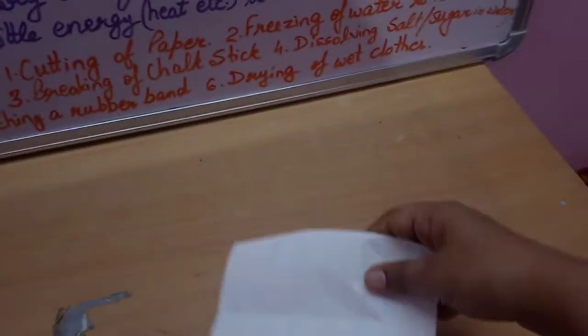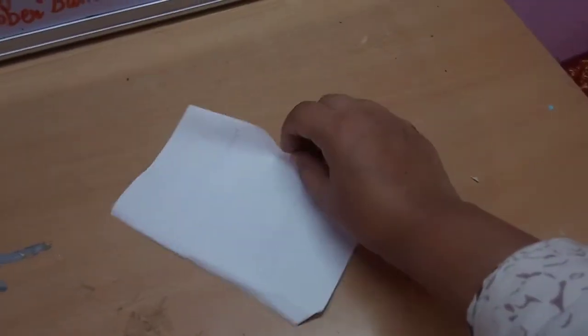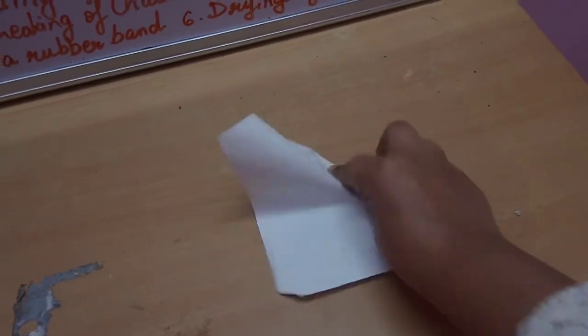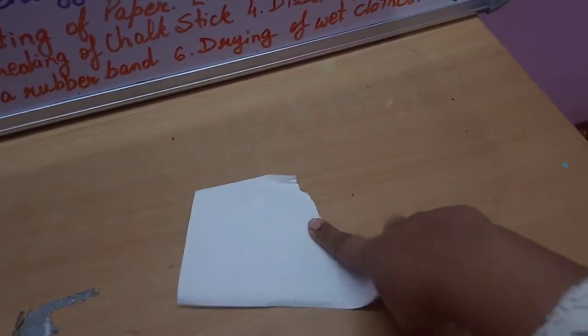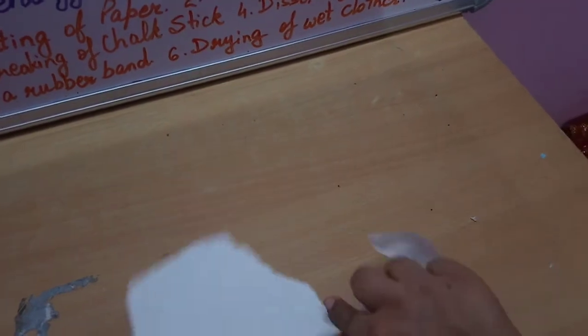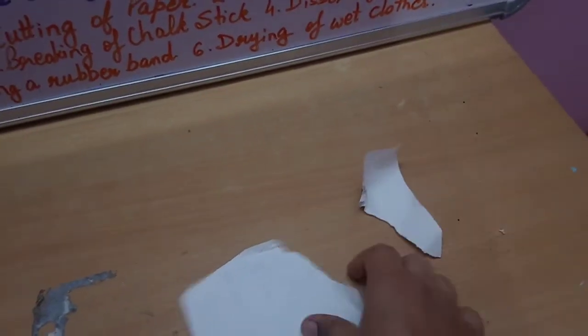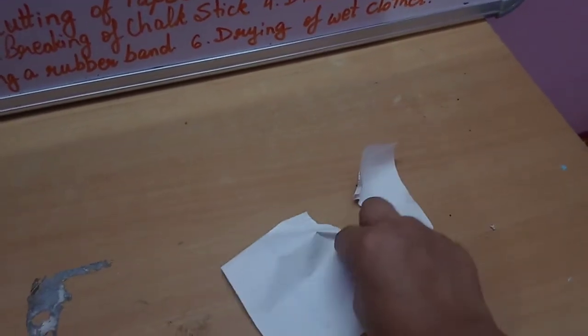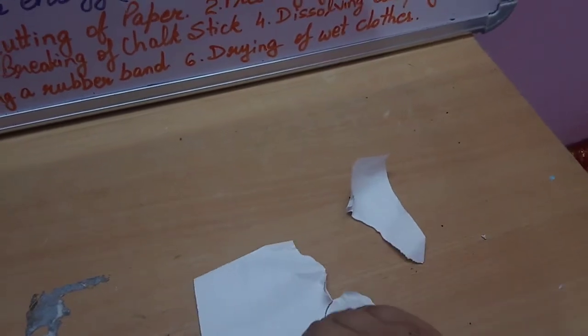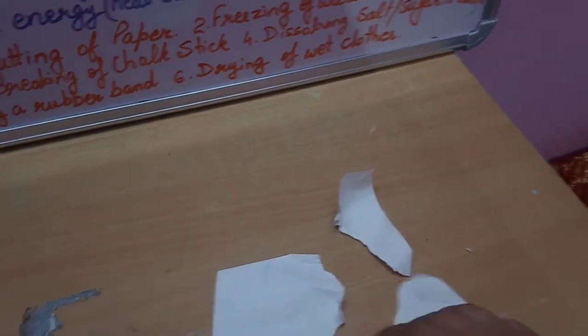Now I would like to show you some examples. Here this is a piece of paper. If I tear it, if I make small pieces of it, see here, this is one piece, this is second piece. So these are the pieces of the paper.